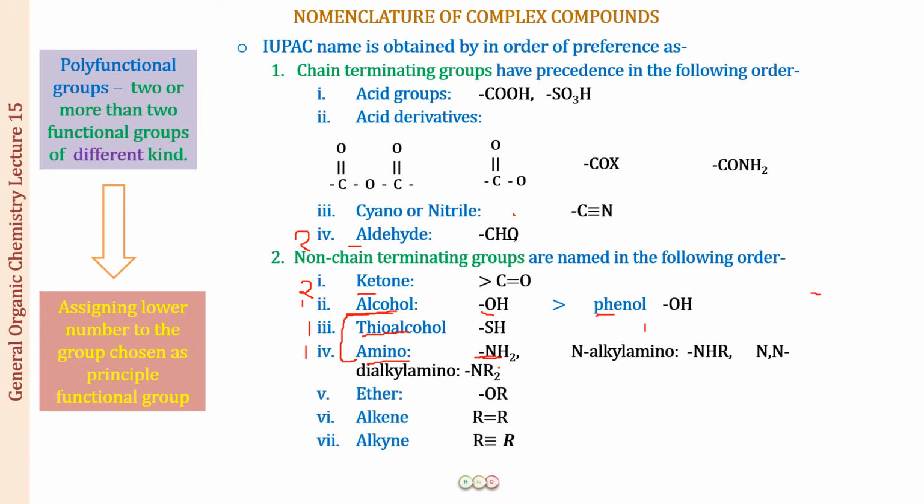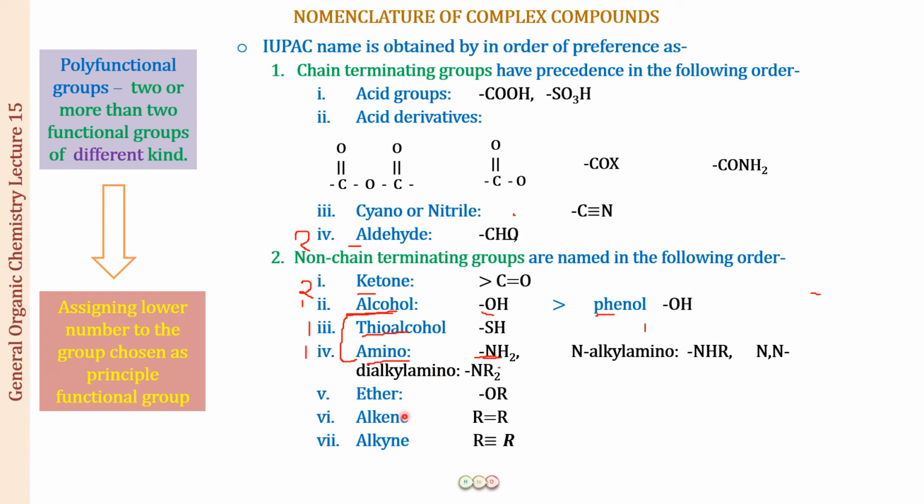Next, we move on to the ethers, the alkenes, and the alkynes. The ethers, I hope you all remember that this is always going to be a prefix only. This is always going to be a substituent. The ethers, the alkyl groups as well as the nitro group, they are all substituents. We never treat them as a main functional group. So there is no question of this in order. So this is what we reach up to the ether.